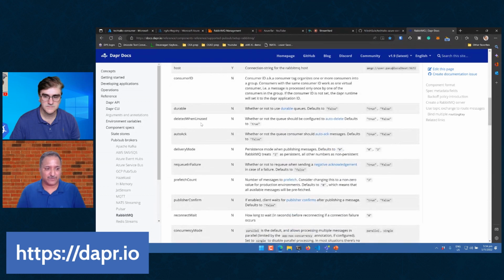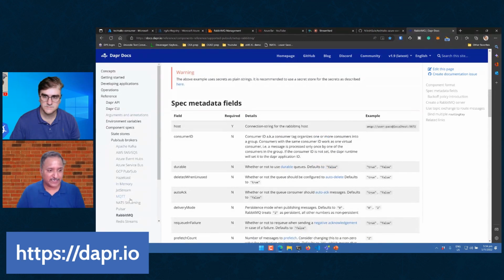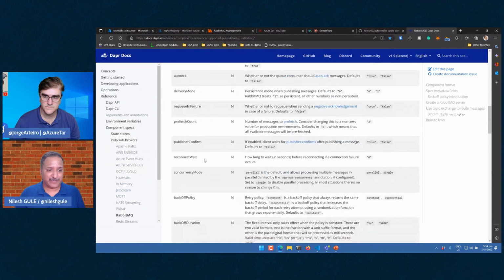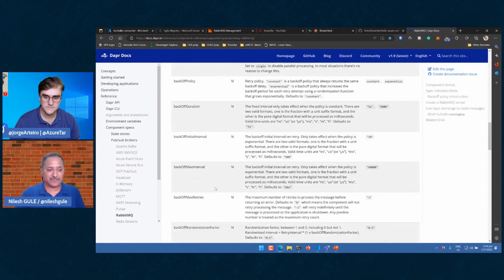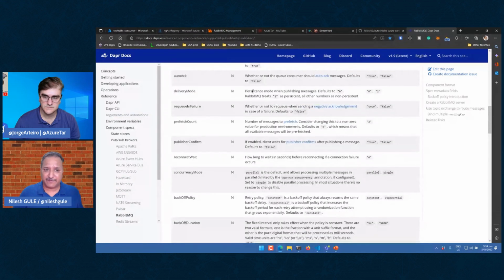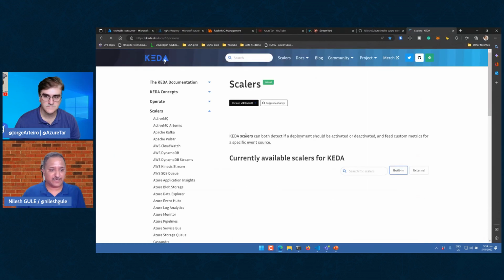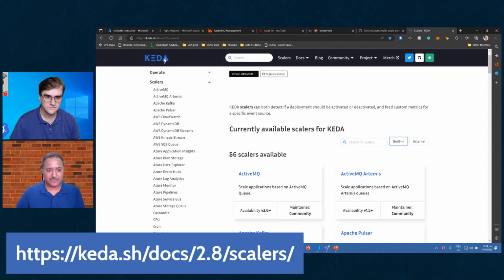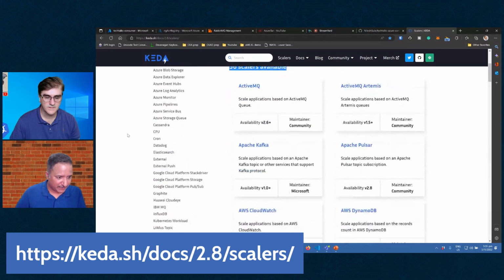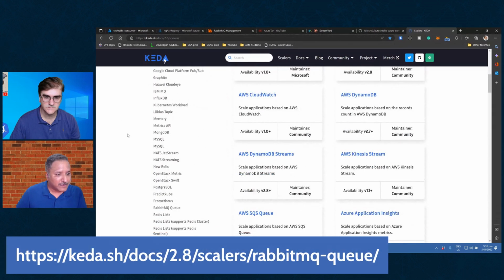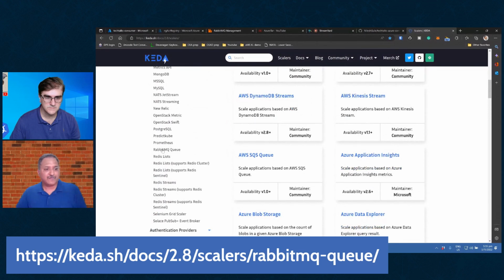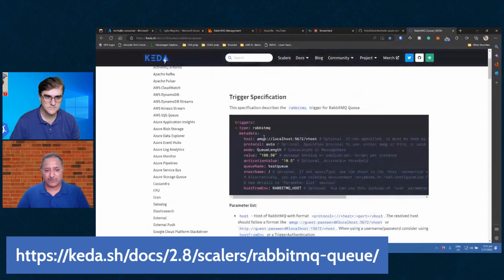You can go to each of these different supported components, and you can find out what are the parameters or metadata required to configure that particular Dapr component. Same way for Keda, when it comes to the Keda scalers, each scaler has a different configuration. So as of this session, there are 56 scalers, and we can look at RabbitMQ, which I'm using. So we can find out again what values need to be specified for Keda to work effectively.